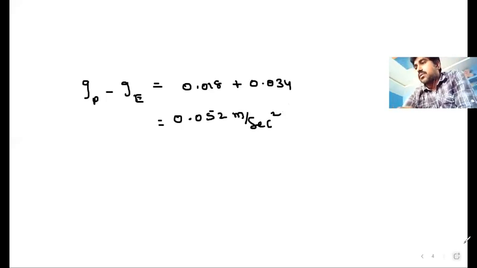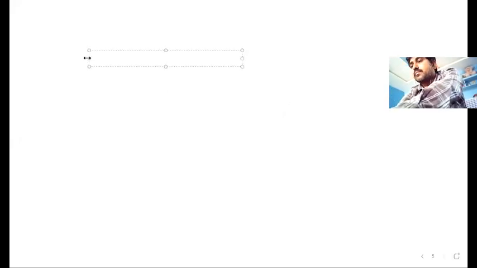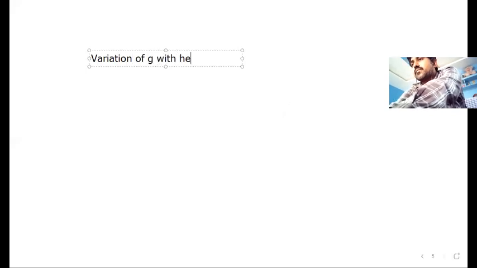Now, the next concept. The next point is about variation of G with height from the surface of Earth.